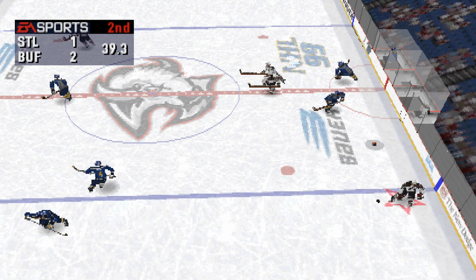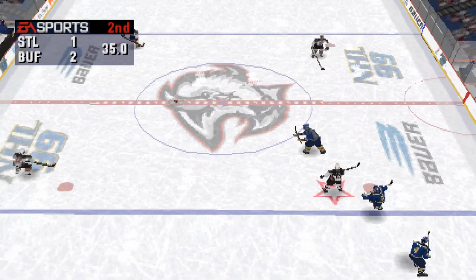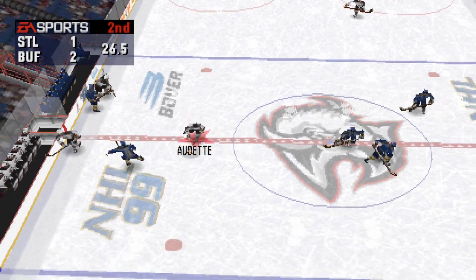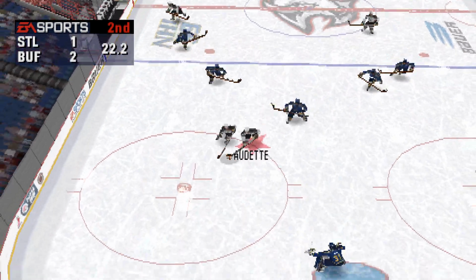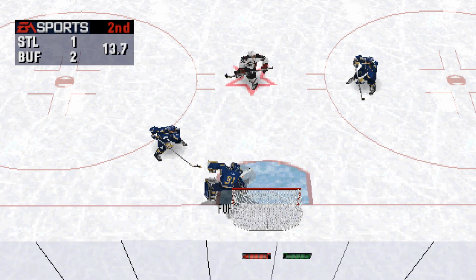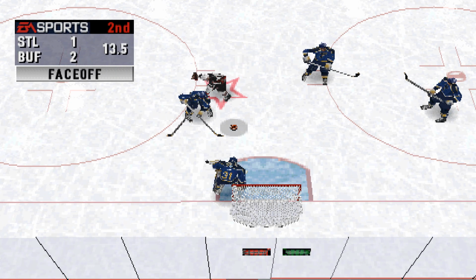St. Louis needs to get a fresh line out there. To Eastwood. He's checked. What a hit by Pellerin. Schmelik passes into the middle. Odette to the net. Fuhrer covers up the puck.